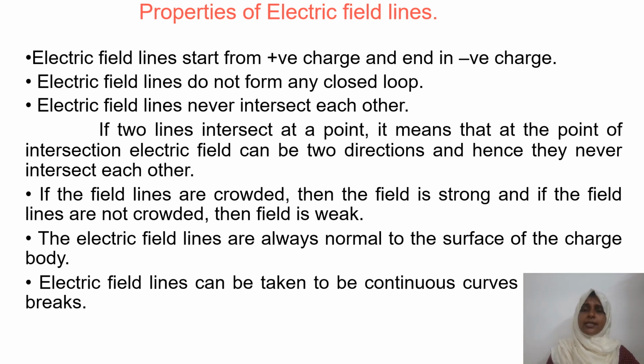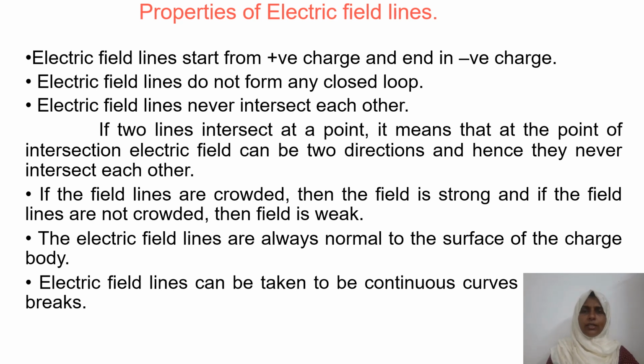If so, they intersect each other. What will happen there? Yes, they will give two directions of field lines. Is it possible? No, it is not possible. That's why electric field lines never intersect each other.